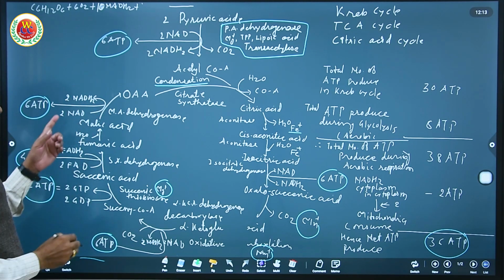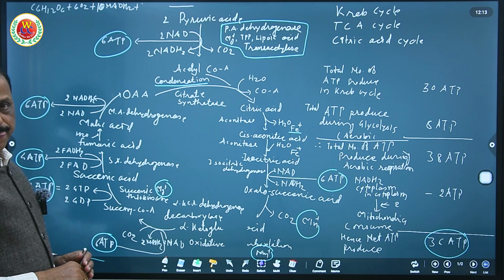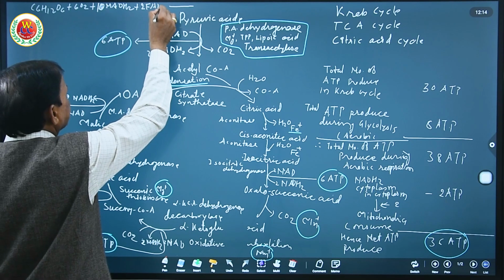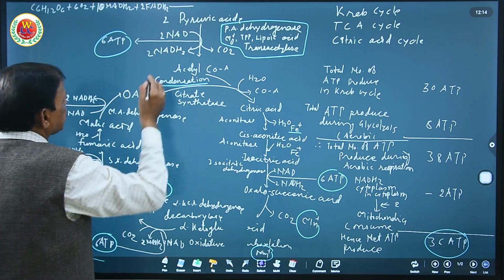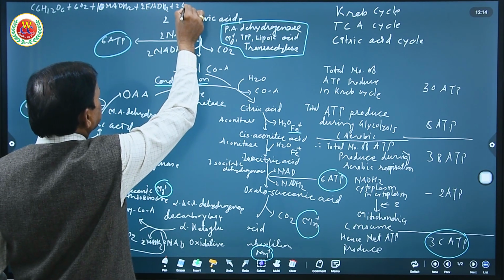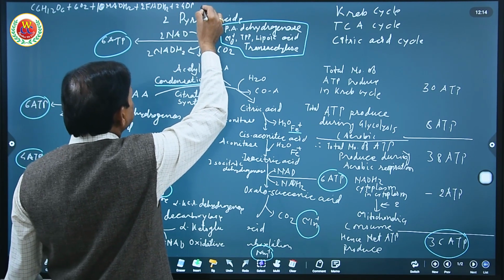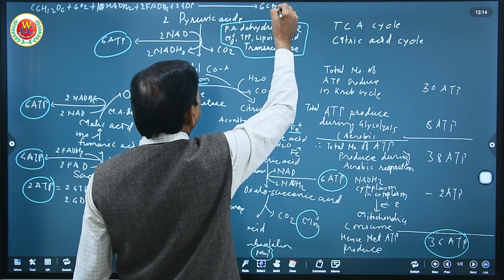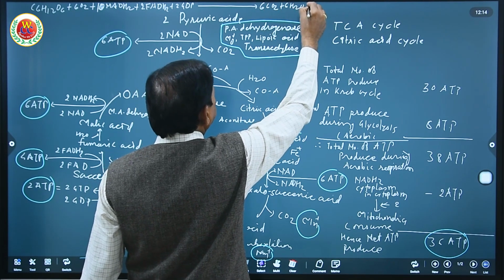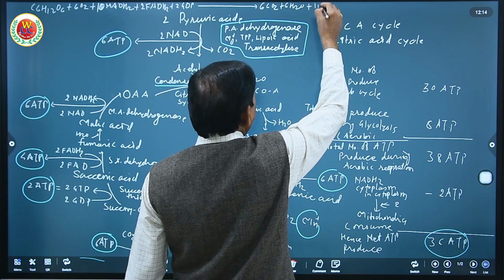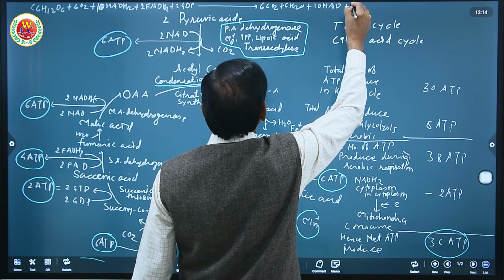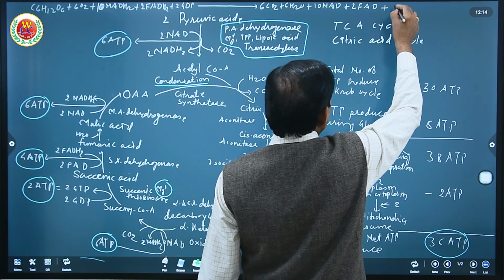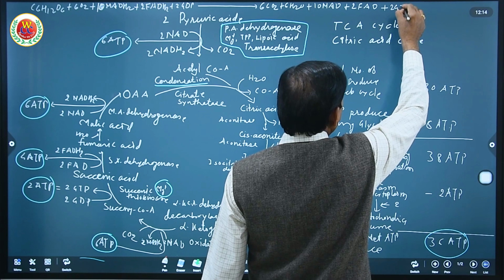So here a total of 10 NADH2 are produced and 2 FADH2, plus 2 GDP, which convert into 2 ATP later, leading to 6 CO2 plus 6 H2O plus 10 NAD plus 2 FAD plus 2 GTP.